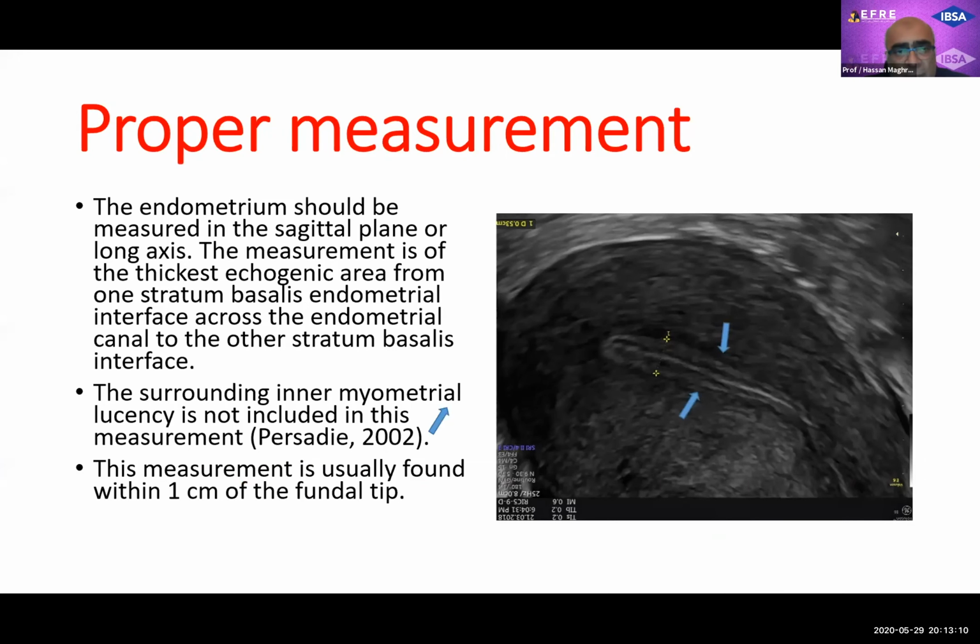Before going further, we have to know how to measure the endometrium properly, because Professor Kasper warned me that this is very important. The endometrium should be measured in the sagittal plane along the long axis of the uterus. The measurement should be from one thick echogenic part to the other, and the translucency of the last part of the endometrium should be excluded. The measurement should be done at the thickest portion of the endometrium, which is usually 1 millimeter below the tip of the endometrial stripe.